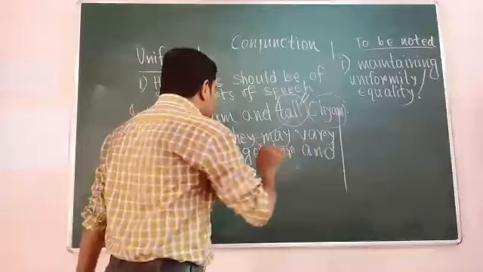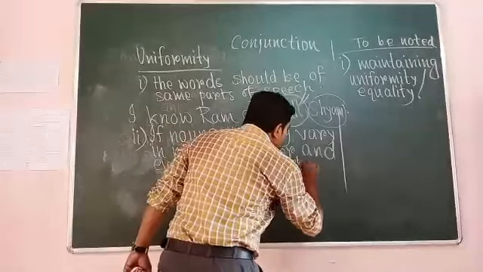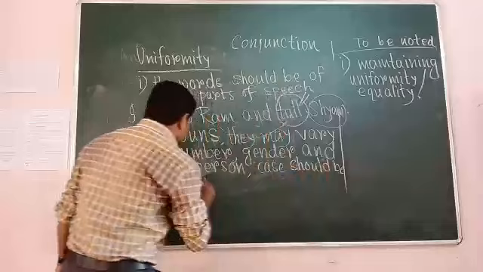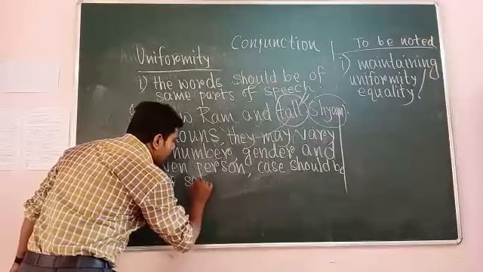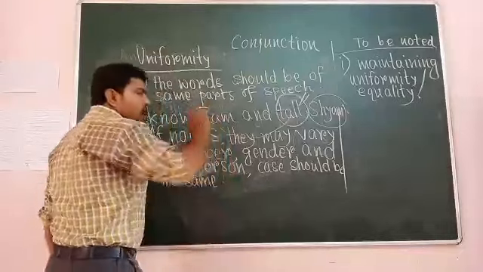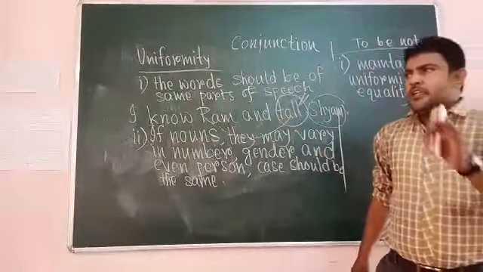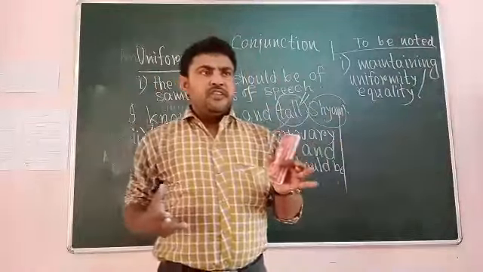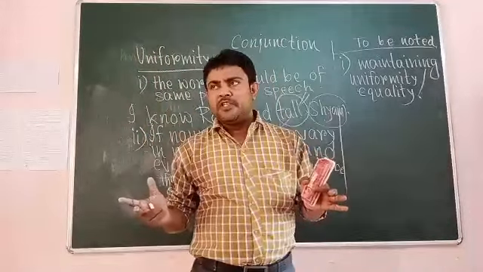That is important. So the case should be the same. That means it is hard to join a noun which is in nominative case. You cannot join it with another noun which is in objective case.